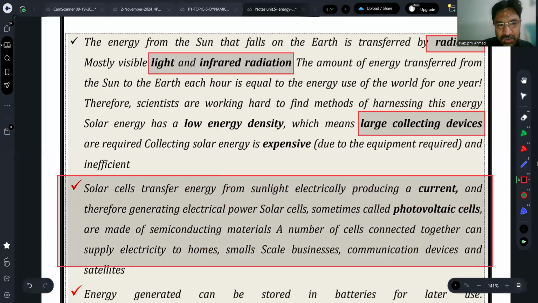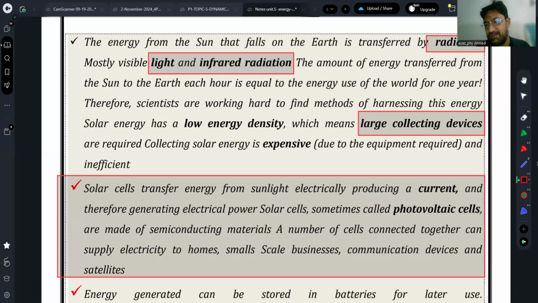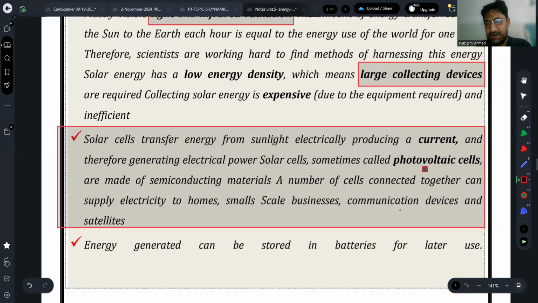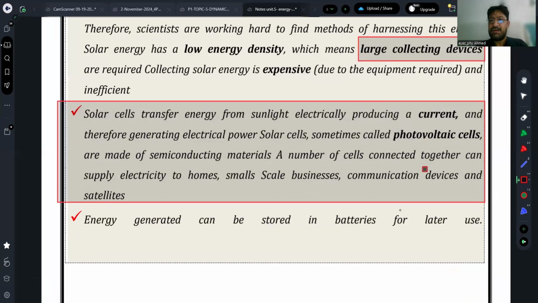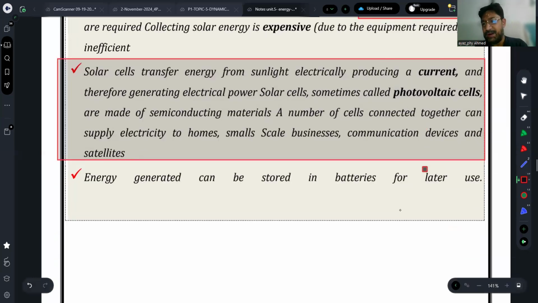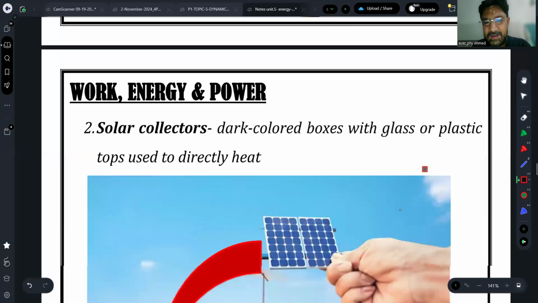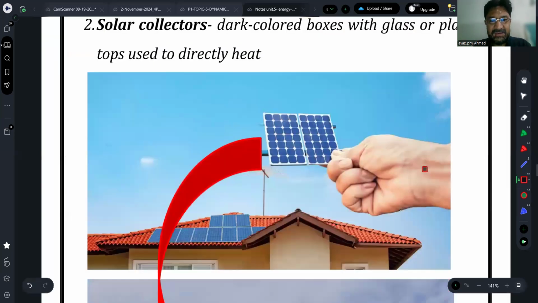Secondly, solar energy is being transferred with the help of solar cells in our daily life, in satellites, electrical solar power stations, solar panels, we use all of that. So energy is generated that can be stored in the batteries for later use. For example, at night time you can use the energy from batteries, because at night time solar will not work.